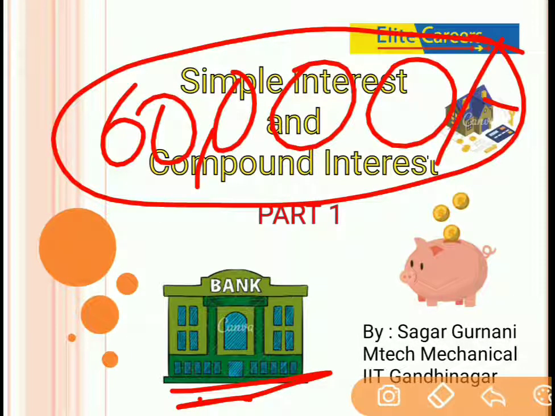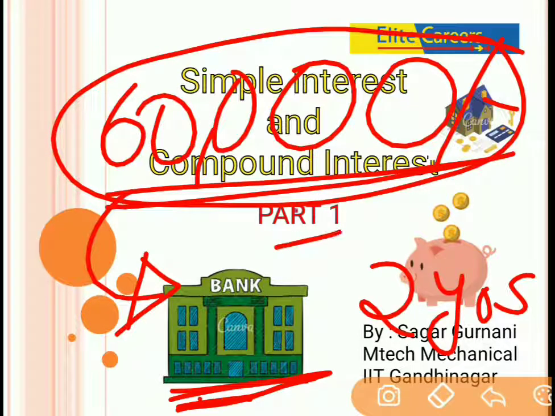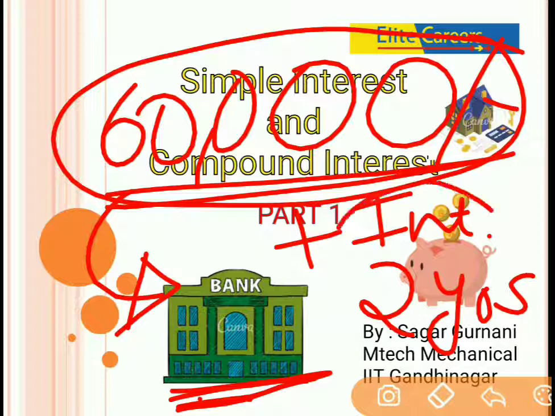As you don't have the money, you have decided to pay this loan back within 2 years. After 2 years, you have to return this money to the bank, but the catch over here is the bank will ask you for this 60,000 plus certain interest, right? And that interest can be simple interest or compound interest.